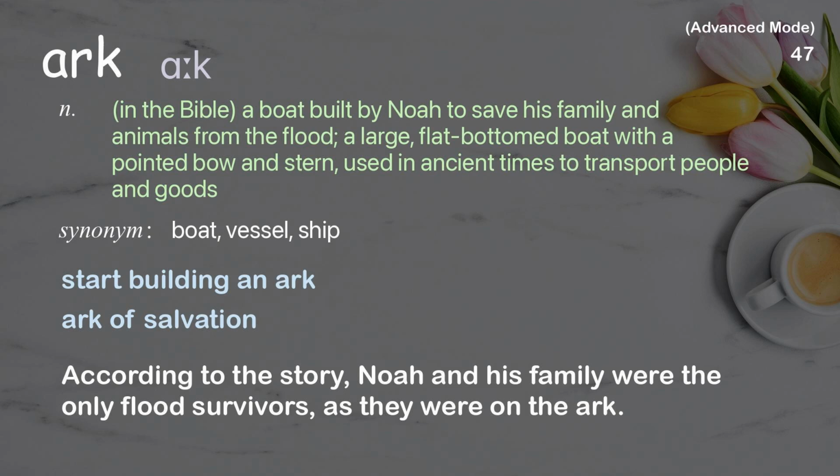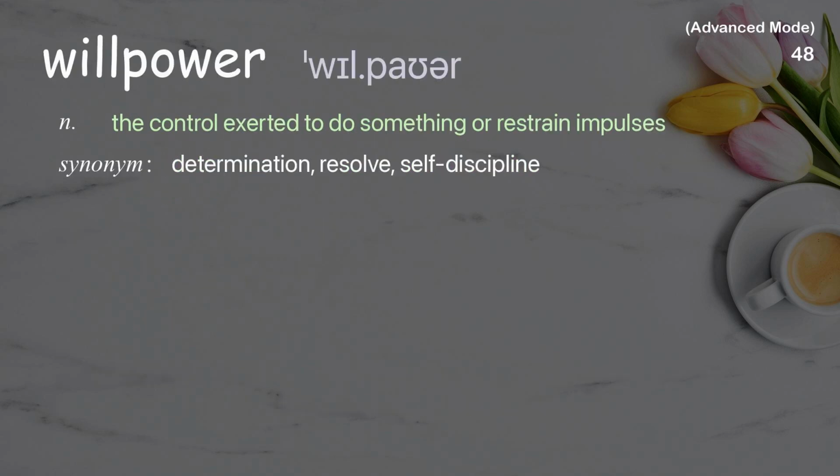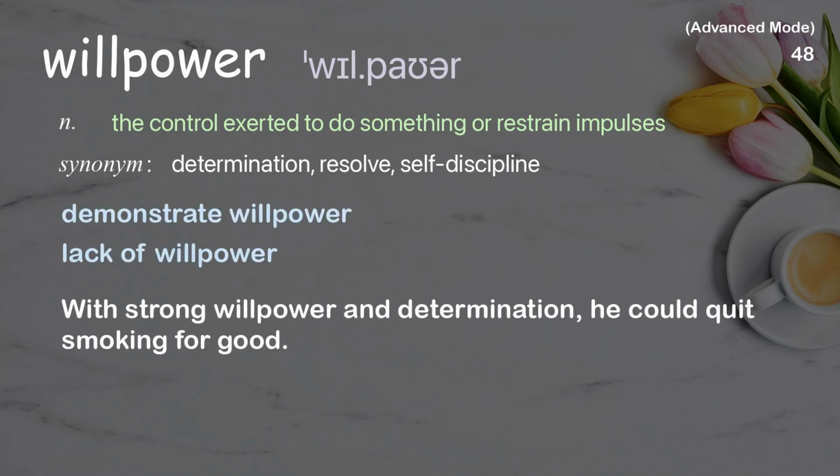Willpower. The control exerted to do something or restrain impulses. Examples: Demonstrate willpower. Lack of willpower. With strong willpower and determination, he could quit smoking for good.